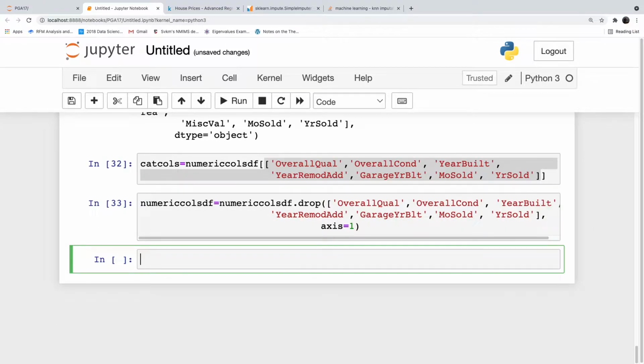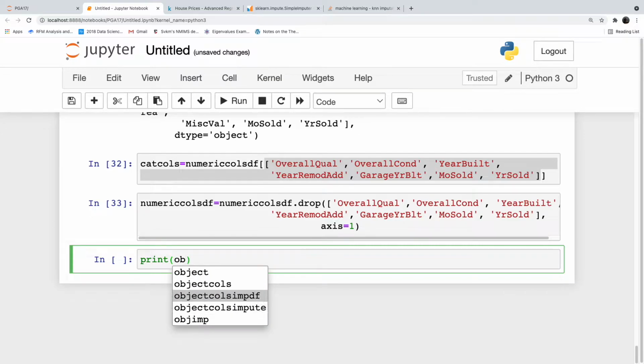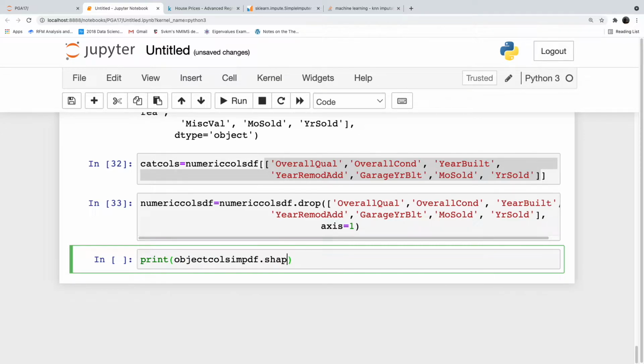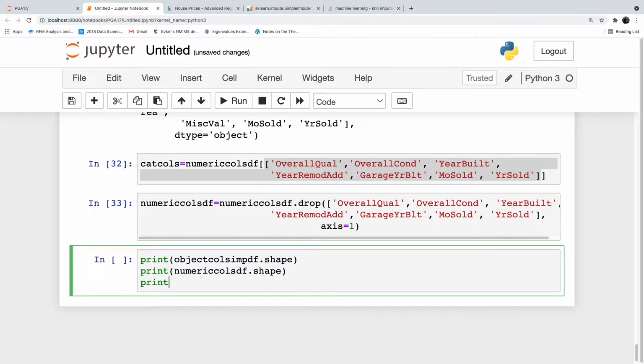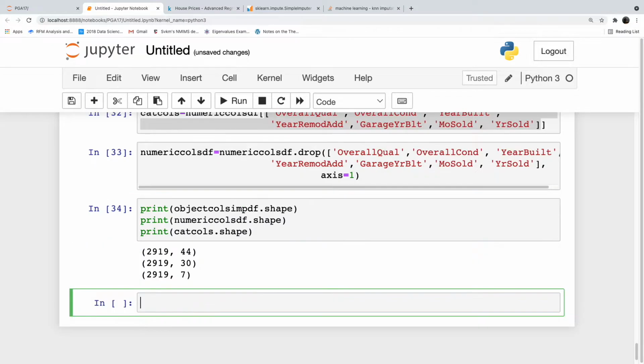Okay. Now print the shape. Print object_cols_imp_df.shape, print numeric_cols_df.shape, print cat_cols.shape. So 44 plus 30 plus 7, you have 81 columns. Our 81 columns are intact.